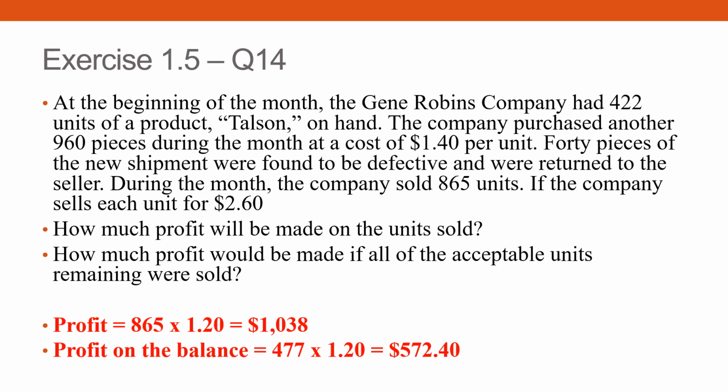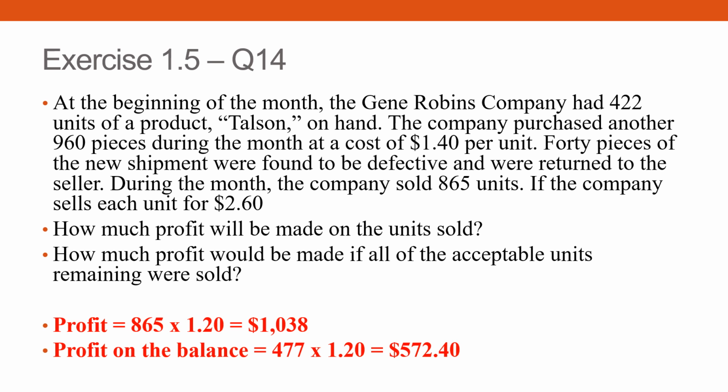How much profit would be made if all of the acceptable units remaining were sold? So let's find remaining. We started with 422 plus 960 minus 40 minus 865. That will be what you are left with. So you are left with 477 goods. So you will multiply it with 1.2 because the profit for each good is $1.20. So your total profit for the acceptable units is 572. All right, so that's about it for exercise 1.5.